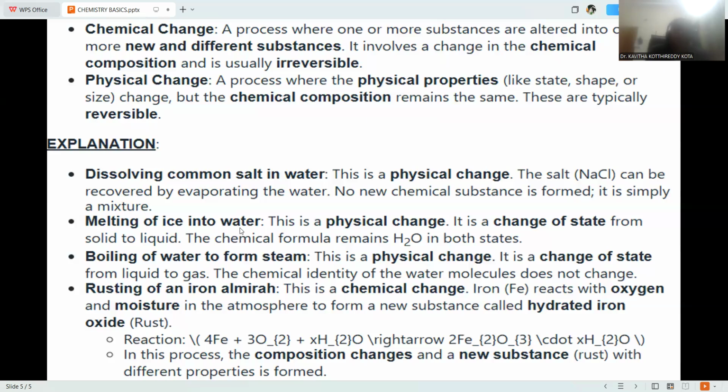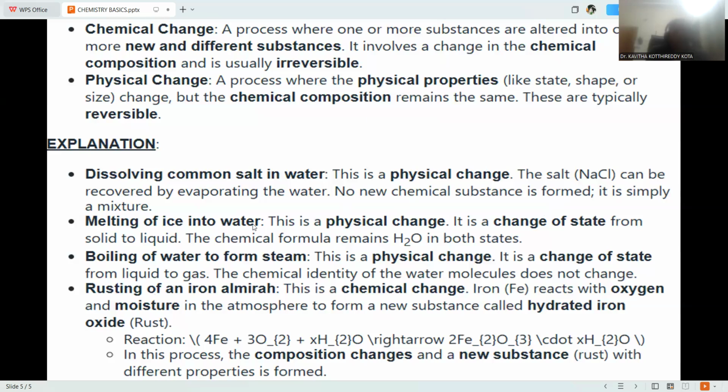Chemical change is what we need to identify, because our question is which is the chemical change among all the given options. Dissolving common salt in water: whenever salt is added to water, it will be dissolved so that a solid substance is transformed into a liquid one. Simply, the salt, sodium chloride, can be recovered by evaporation. No chemical change is noticed. Simply it is a physical change of the matter, which is called solubility.